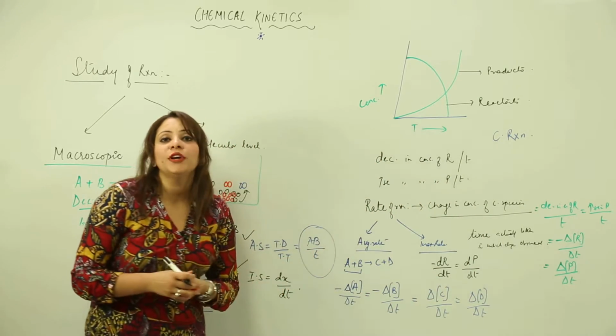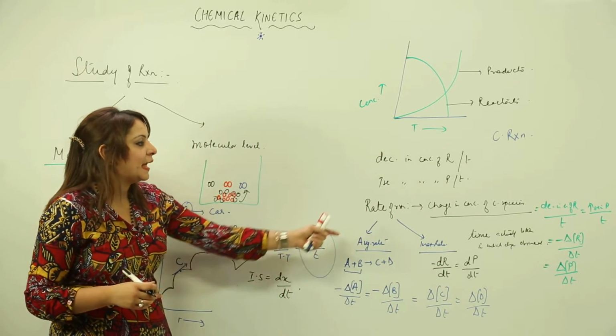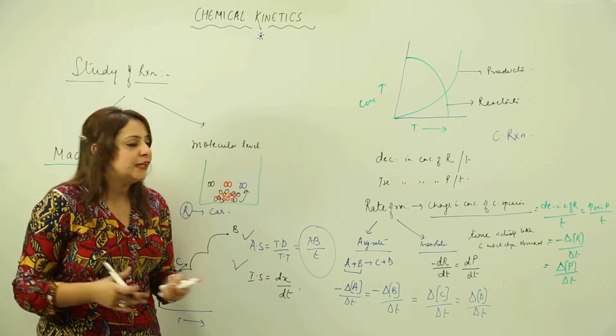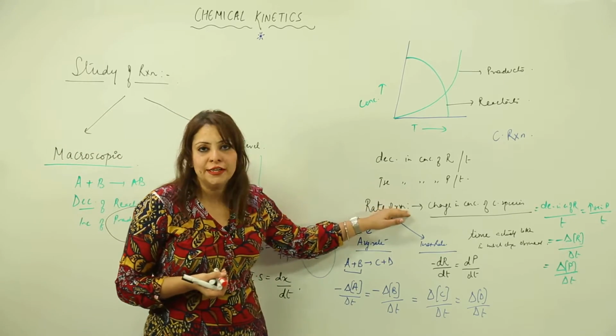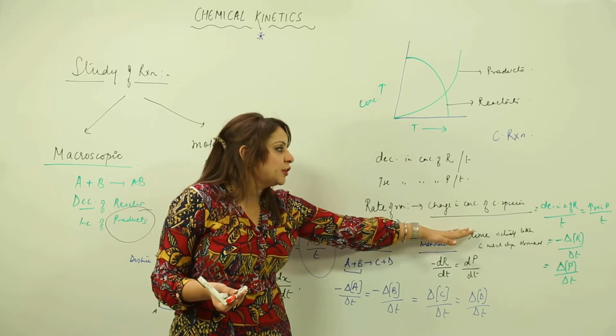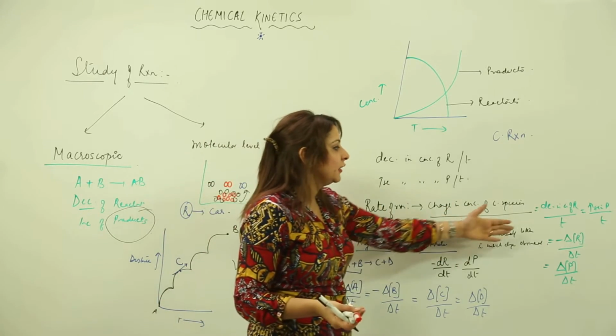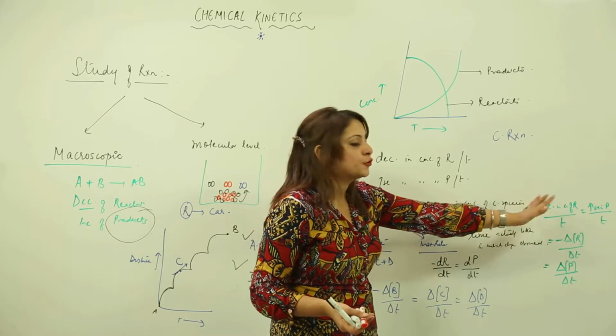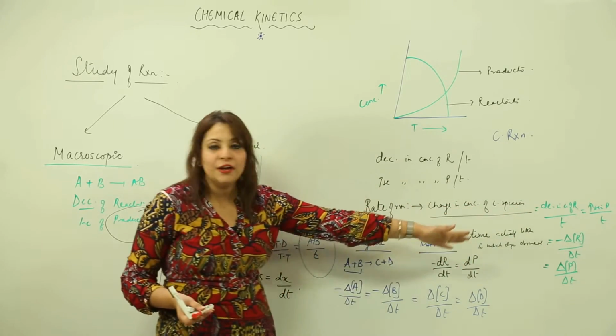So this is how we are going to denote the average rate and the instantaneous rate. I think it's clear that first of all you should know what the rate of reaction is. It is just the change in the concentration of chemical species with change in time. And we know that the concentration of reactant decreases and the concentration of product increases. So this is how I have written this.